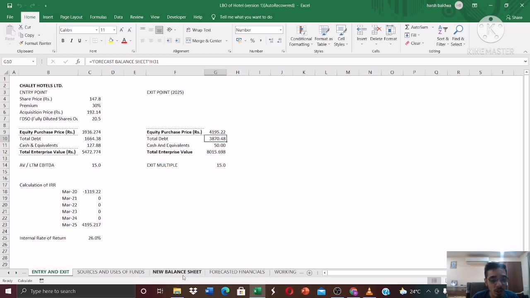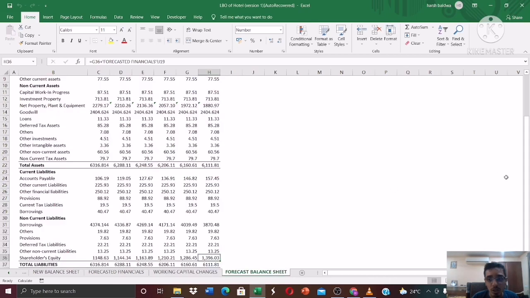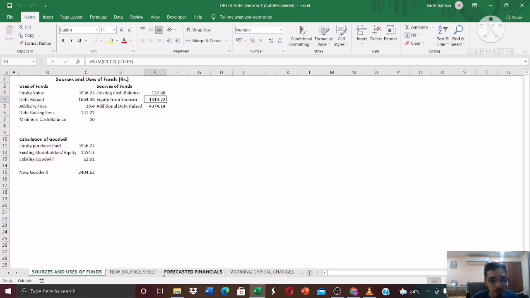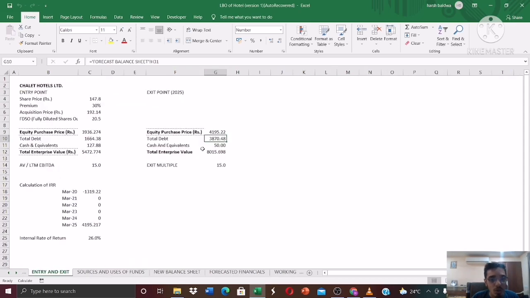How did we get this total debt? We had calculated this in the balance sheet forecast over here. Yeah, over here, as you can see. Okay, this is the total debt. And to calculate the equity for which they will be selling the company, simply add the cash to the enterprise value and subtract the debt, and you'll get this figure.